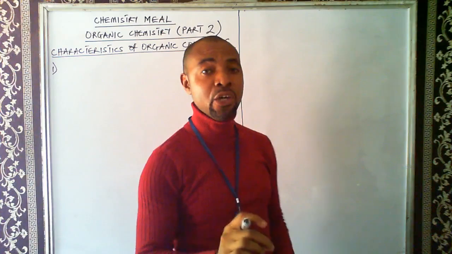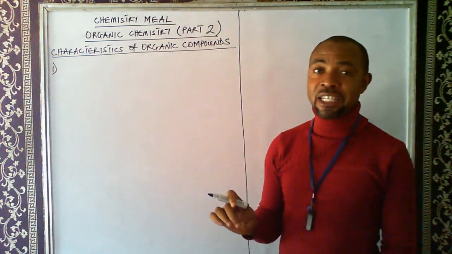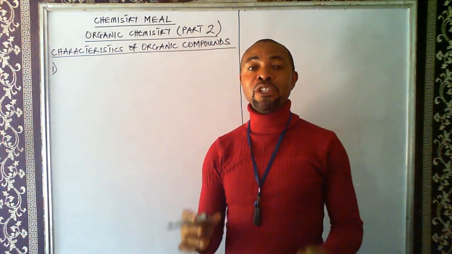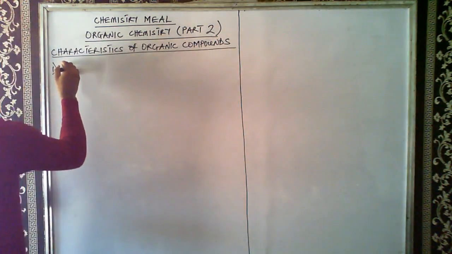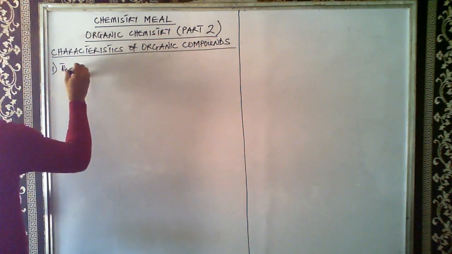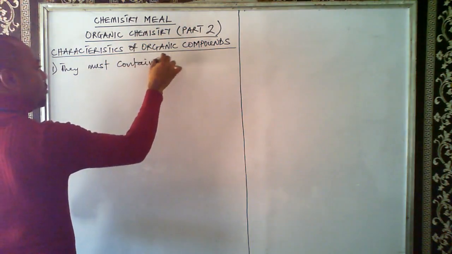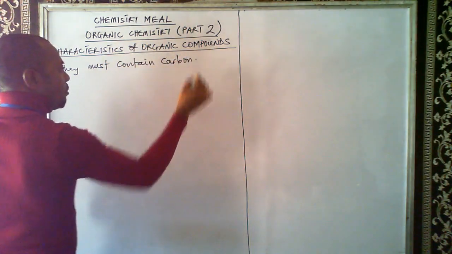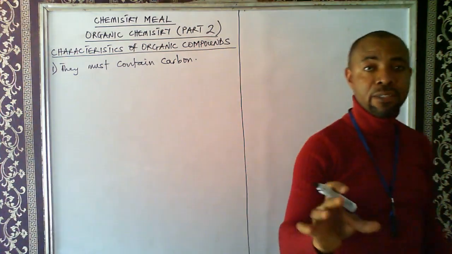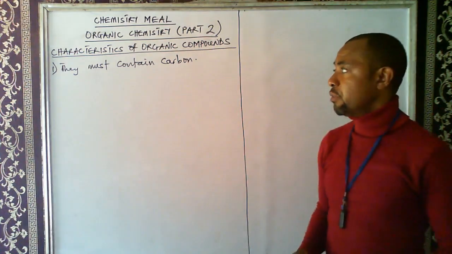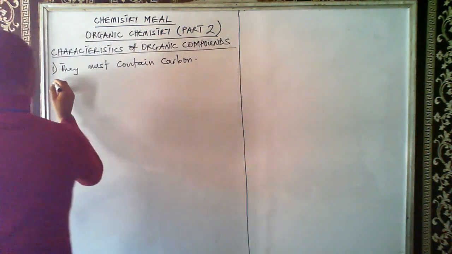If you see any compound that claims to be an organic compound and you cannot see carbon in that organic compound, run away, because all organic compounds must contain carbon. So the first indicator that a compound is organic is the presence of carbon. That's the first characteristic of organic compounds.